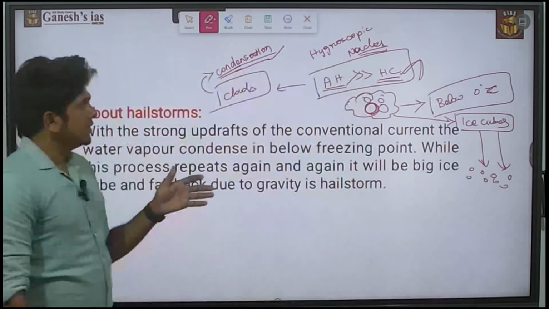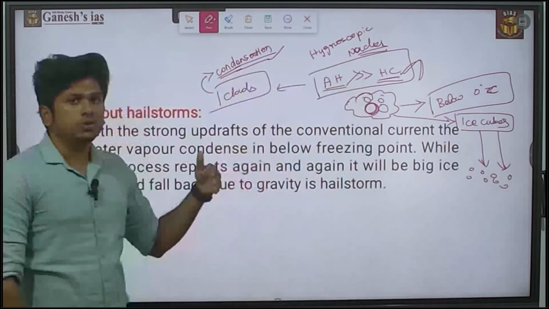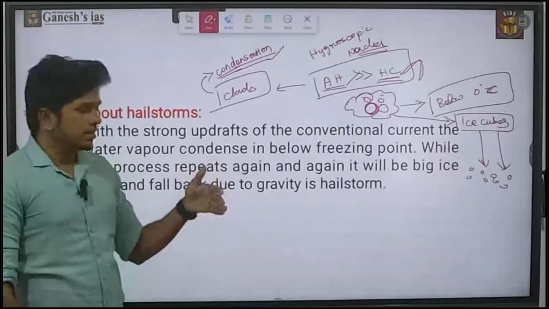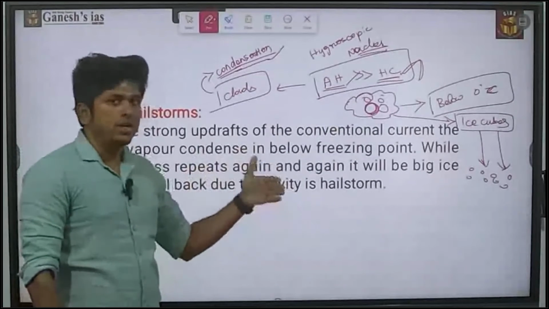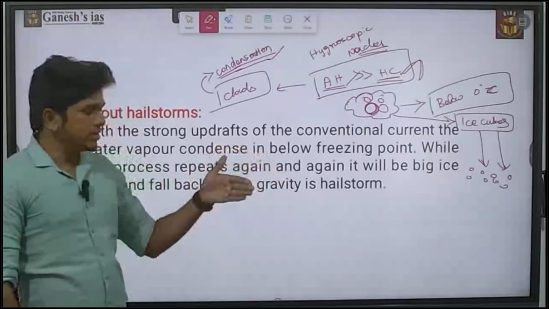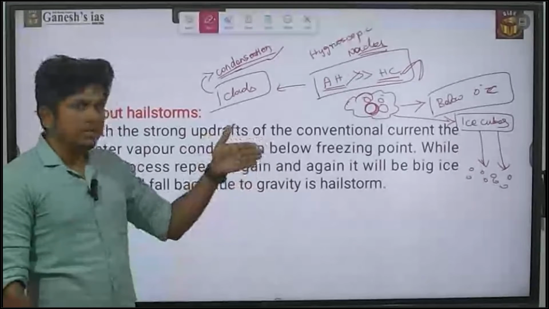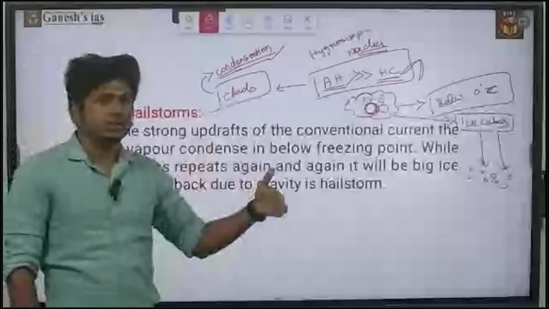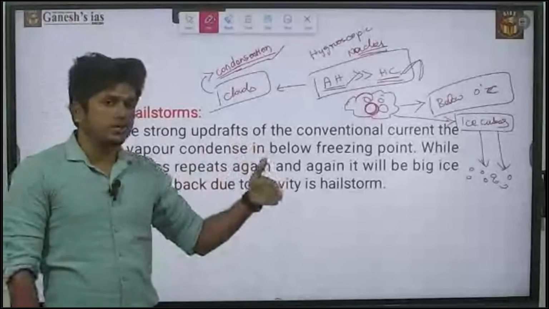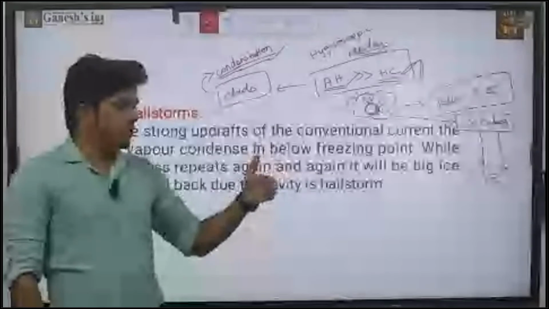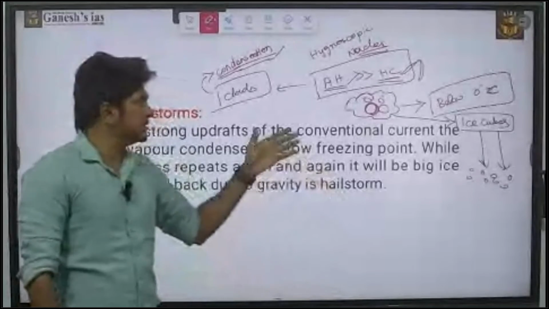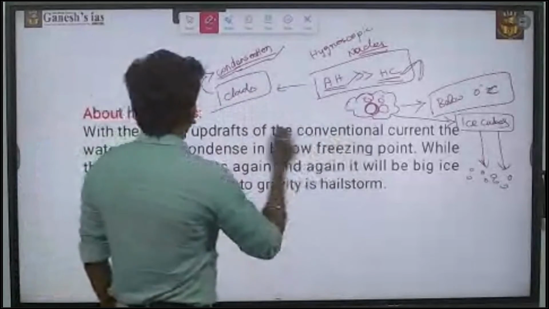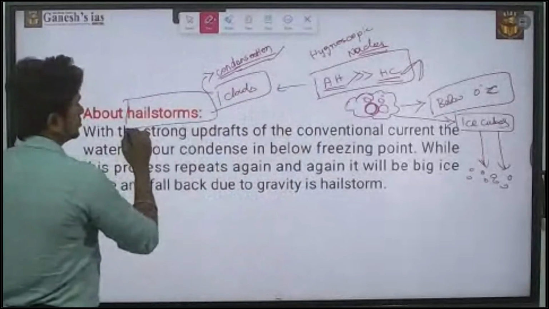So the absolute humidity is greater than the humidity capacity, and the condensation process is going to happen at less than 0 degrees Celsius, or else at freezing time. Below the freezing point, when the formation of the cloud happens, it will lead to the formation of the hailstorm.